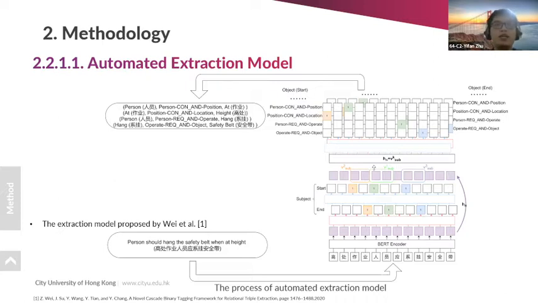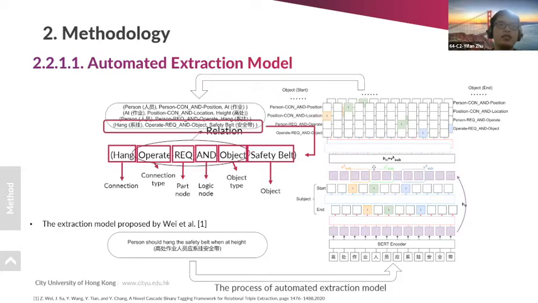Besides, the relation in the half triplet always contains several data. For example, this relation in the triplet always contains the connection type, the object type, the part node and the logic node.